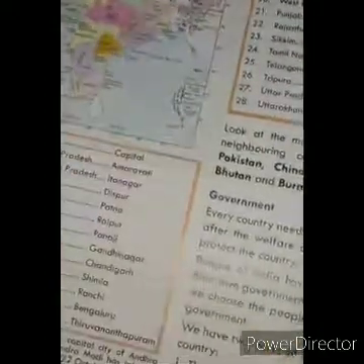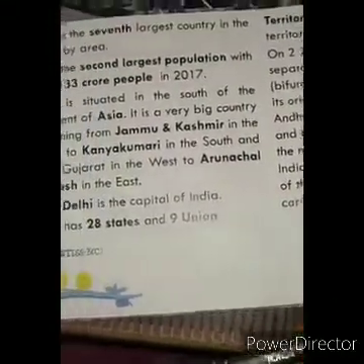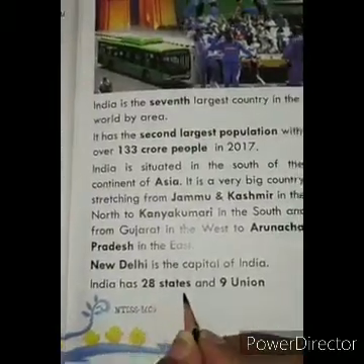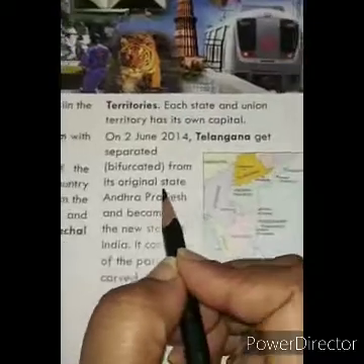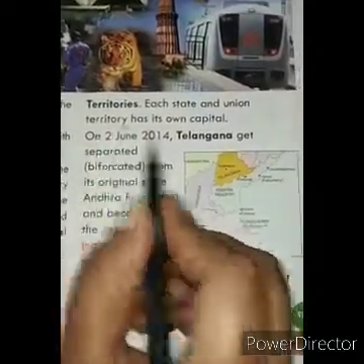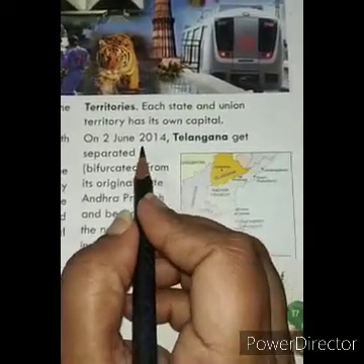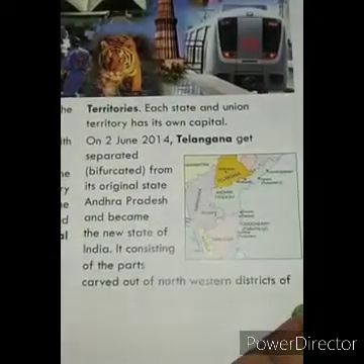So India is first of all divided into different states and capitals. And we have union territories also. India is divided into 28 states and 9 union territories. Among them some states are newly formed, like Telangana. This state was formed in the year 2014 on 2nd of June.